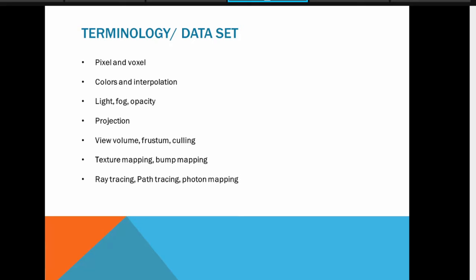Then the light, fog, opacity. Even the light calculations are quite interesting, or you can say complex. If you want to find out how light is traveling and how its intensity is decreasing, how, due to a shiny object, the light is reflected, how, if you have a reflective object, then how light is reflected.